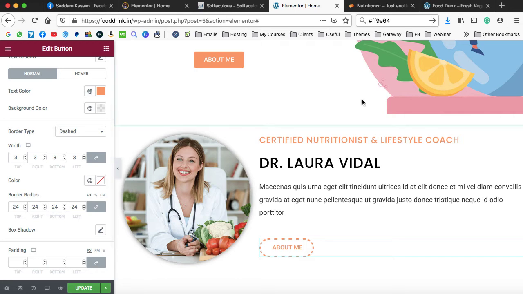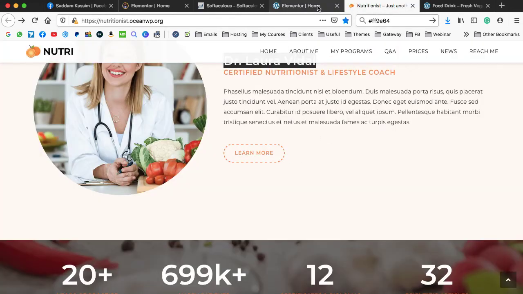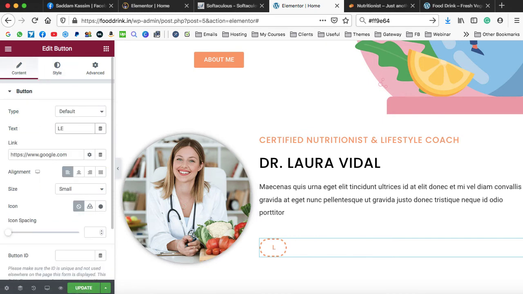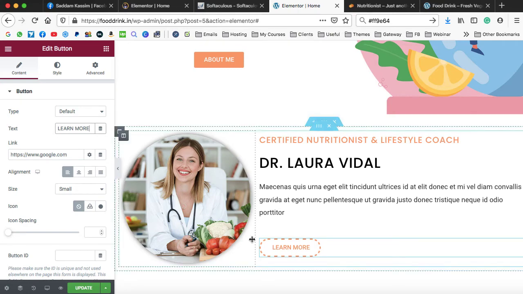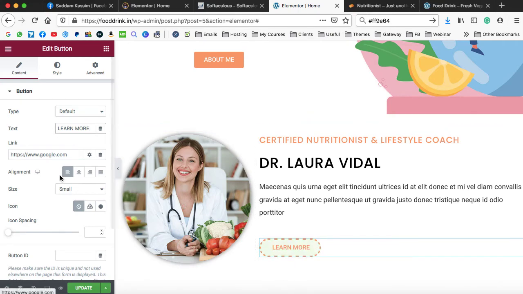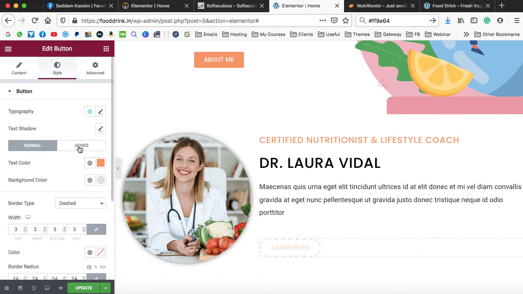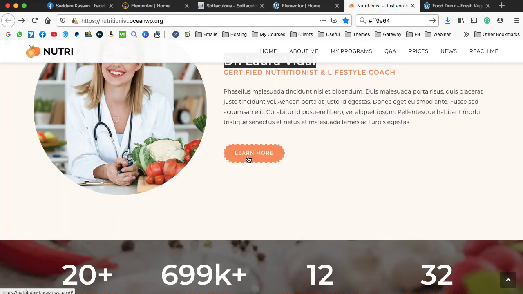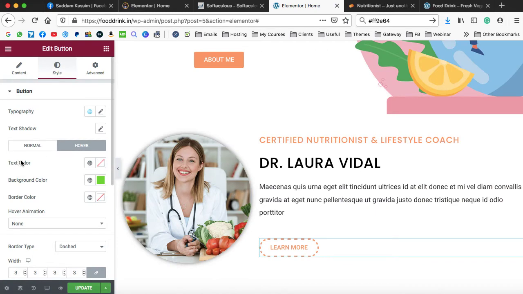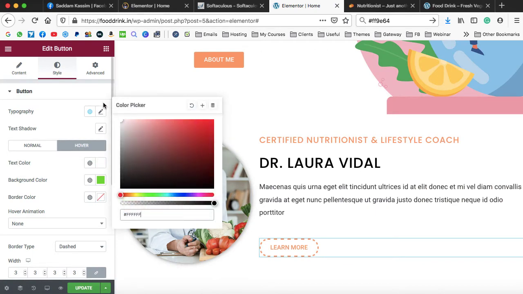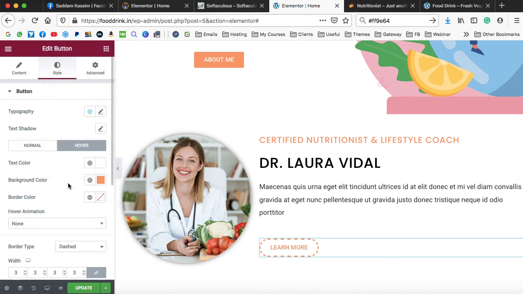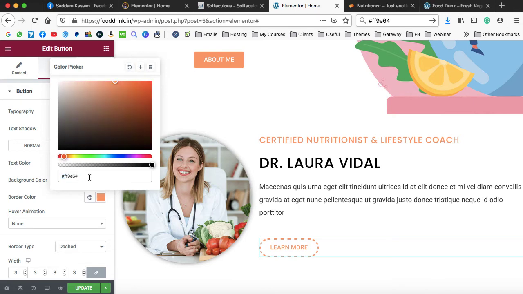In order to do that, simply increase the border radius like this. So I think I have created a similar button over here. We need to change the text. So let's go on to the content, and then we can change the text to Learn More. Now it's time to play with the hover thing. So go on to the style tab again. On the hover, firstly we need to understand how exactly this looks. When someone hovers onto the button, what should be the text color? So text color goes to white. So on the hover state, text color should be white, and background color should be orange. Okay, and border color should also be orange.